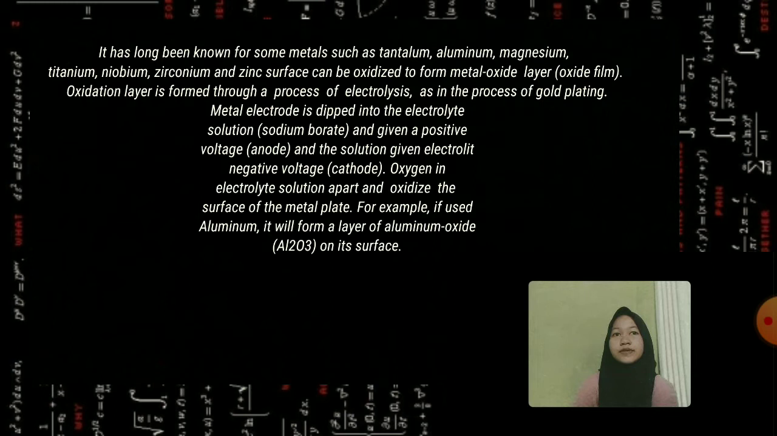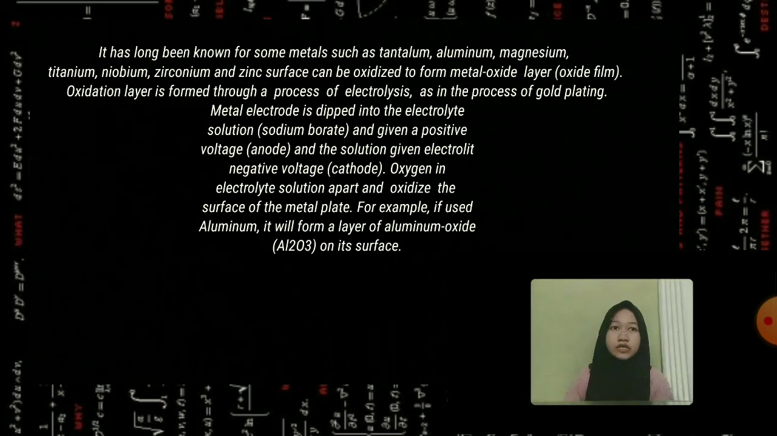The oxidation layer is formed through a process of electrolysis, as in the process of gold plating. The metal electrode is dipped into the electrolytic solution and given a positive voltage, and the solution is given a negative voltage. Oxygen in the electrolytic solution separates and oxidizes the surface of the metal plate. For example, if aluminium is used, it will form a layer of aluminum oxide on its surface.